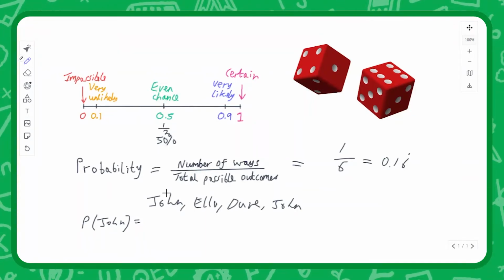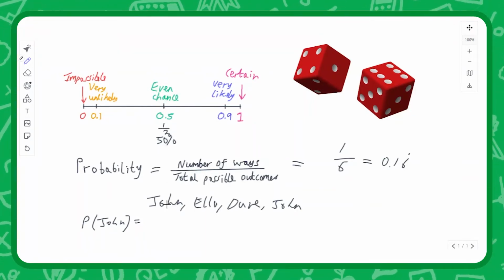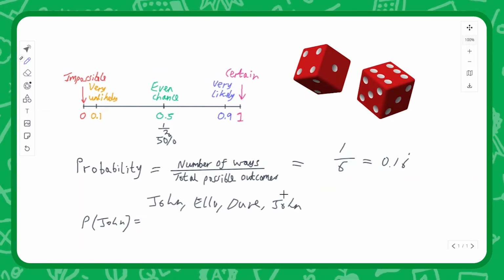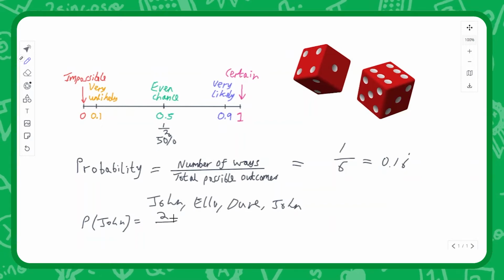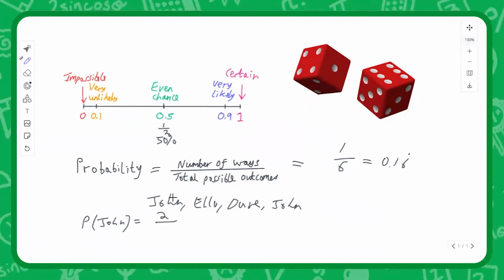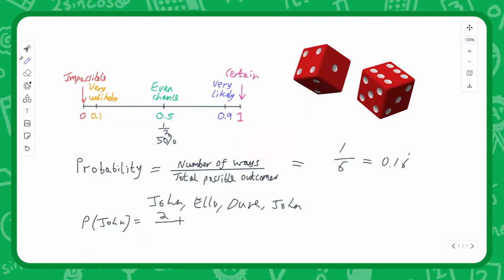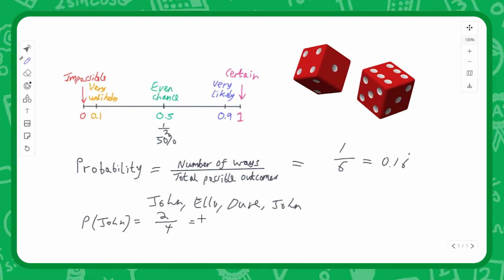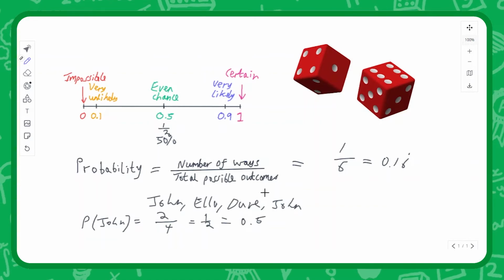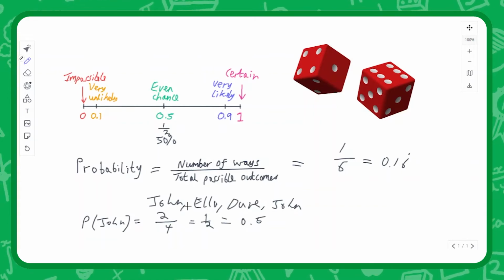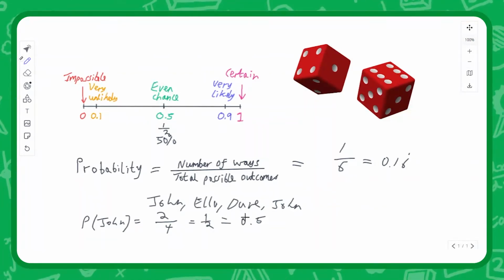Well, how many ways can we land on John? There's one way, and that's the first John, and then there's a second way, that's the fourth John. So there are 2 ways to land on John, divided by the total number of possible outcomes. That's 1, 2, 3, 4 in the list. So we have the probability is a half, or 0.5. There's an even chance that we'll end up on John or not John.